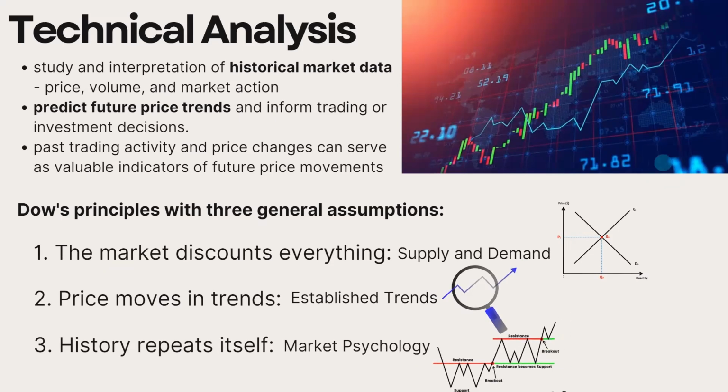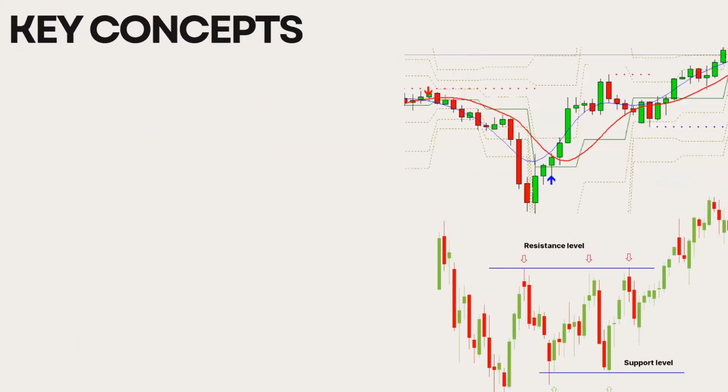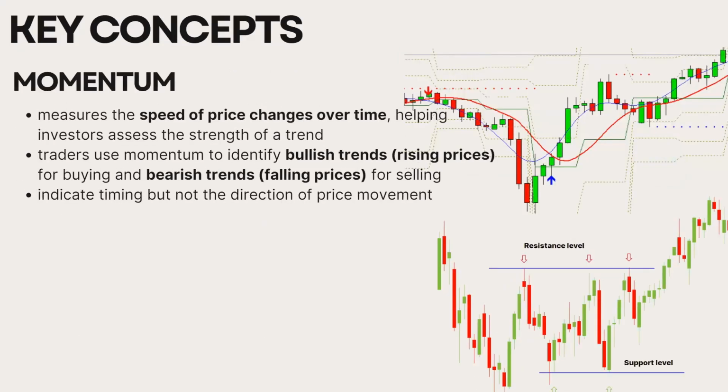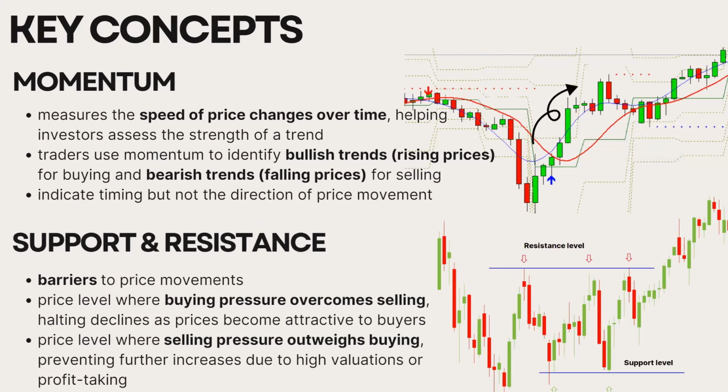Now, let's talk about the basic concepts. Momentum. It shows how fast prices change, helping traders decide whether to swipe right for bullish trends or swipe left for bearish trends. Next, support and resistance. Imagine these are price barriers. Support catches falling prices, signaling strong buying interest. Resistance, on the other hand, is where prices hit the ceiling, prompting sellers to step in.